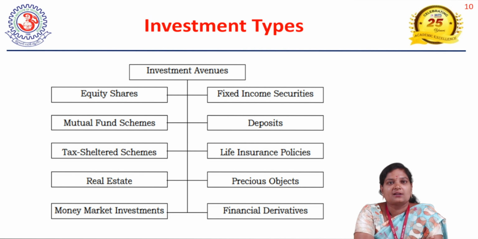So the first one is equity shares. You can purchase equity shares in two ways. One is through an IPO, an initial public offer, where the company issues stock and you can purchase directly. Or else, if you fail to purchase from IPOs, you can purchase from the stock markets, when the company comes into trading. So how do I purchase? Where do I have to go, and what is the purchase process? It is done through bank transactions.